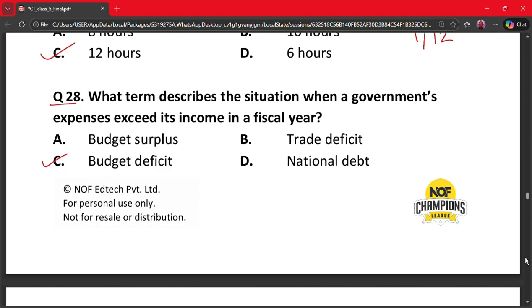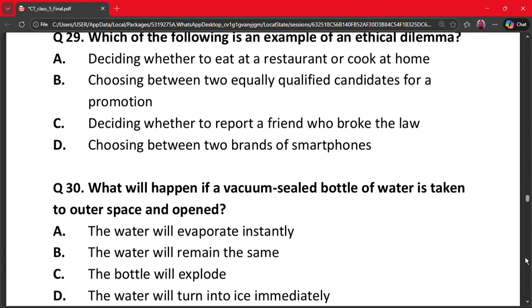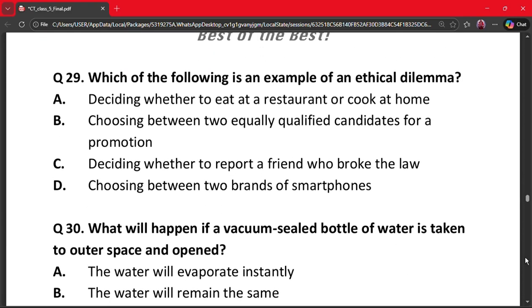Why? Because when expenses exceed income, it's called budget deficit. Moving on to the next question, that is question number 29. Which of the following is an example of an ethical dilemma? A. Deciding whether to eat at a restaurant or cook at home. B. Choosing between two equally qualified candidates for a promotion. C. Deciding whether to report a friend who broke the law. D. Choosing between two brands of smartphones.